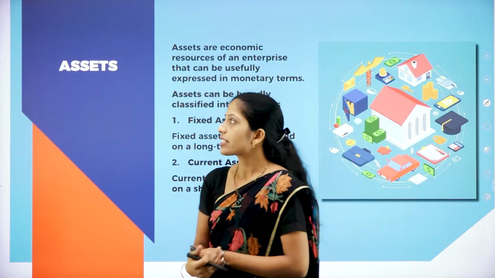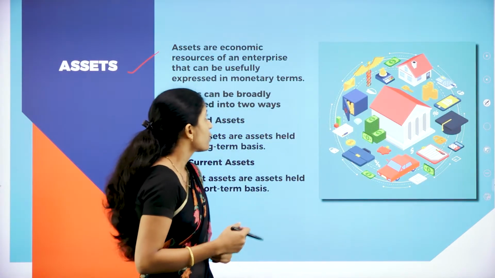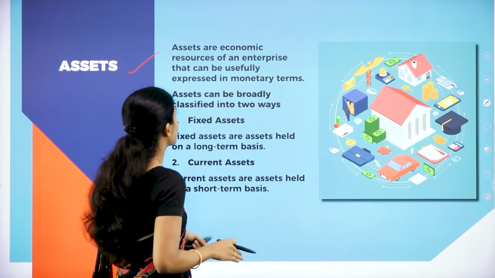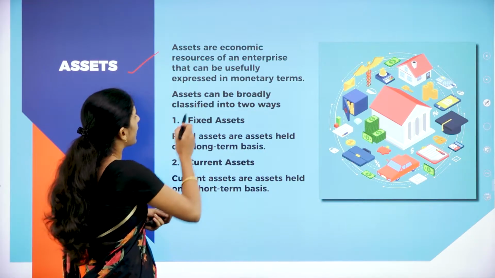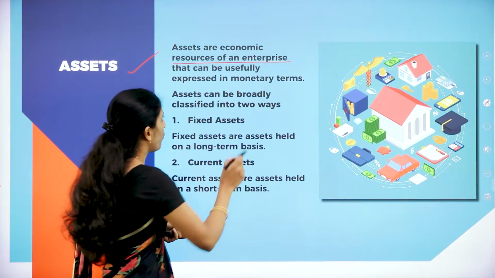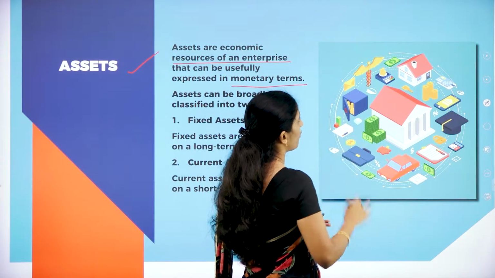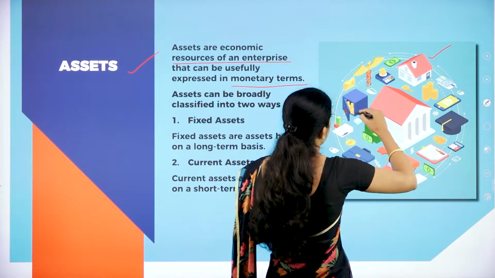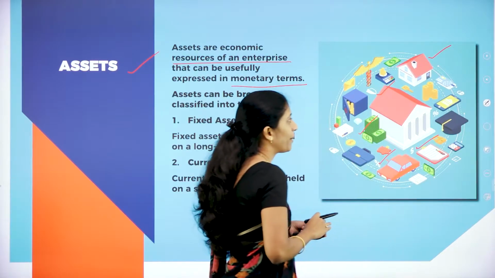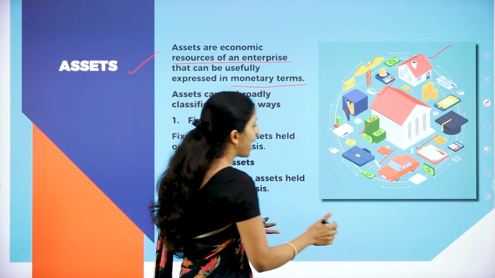Now let us see the next term, that is assets. Let us see what this asset is all about. It is also one of the important common terms used in accounting. Assets are economic resources of an enterprise that can usually be expressed in monetary terms. For example, if you see this picture, there are a number of assets, like there is a house, there is a building, there is some cash, there is a vehicle, and there are certain documents. These are all what? These are all assets. Asset means what? It should have certain value.